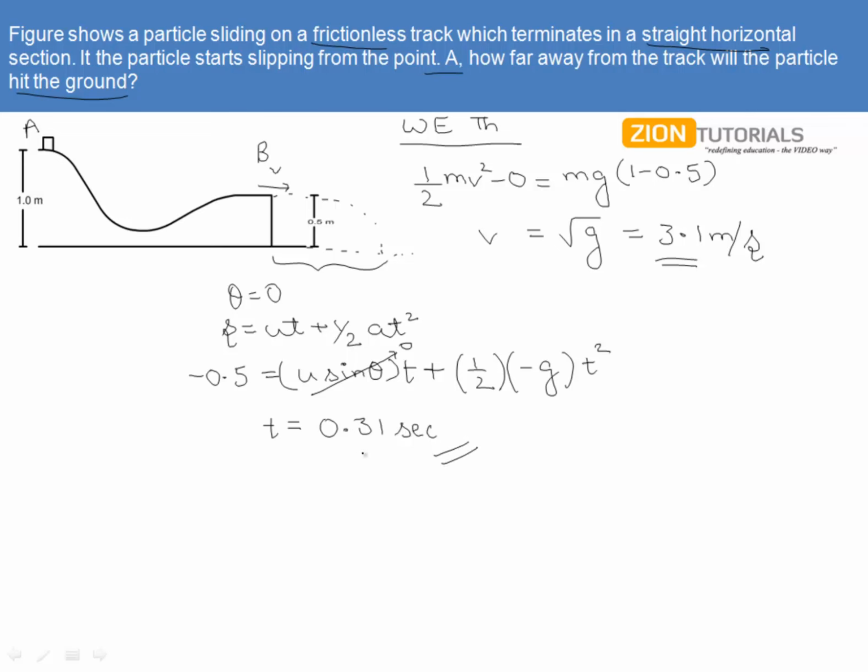Now this is the time this particle takes to reach from point B to the ground. For that much time it is moving in the horizontal direction. So the horizontal distance will be the horizontal speed into the time, which is 3.1 into 0.31 seconds, giving us a distance of approximately 1 meter. So this is the distance that the particle will be covering in the horizontal direction before coming into contact with the ground.